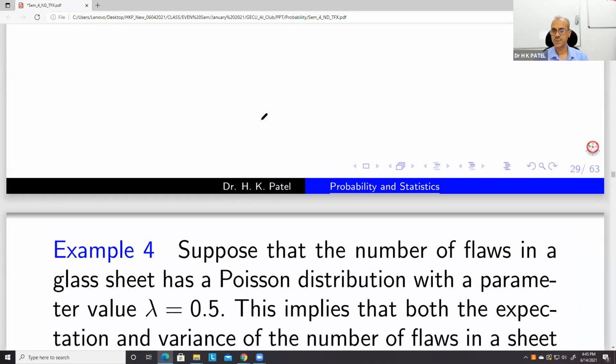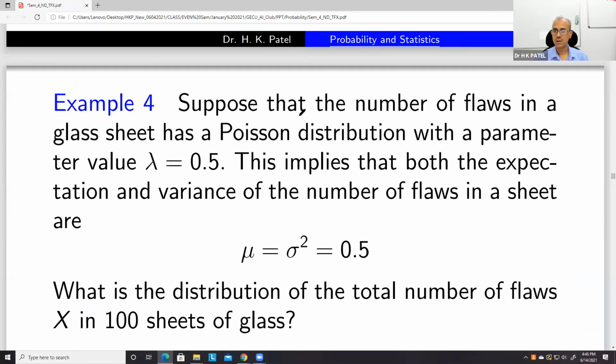So let us see this problem. The number of flaws in a glass sheet has a Poisson distribution with parameter value lambda equal to 0.5.